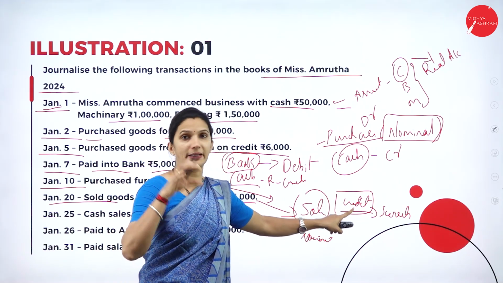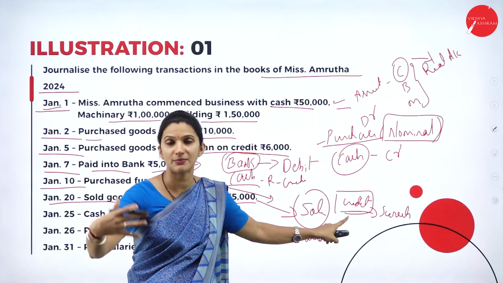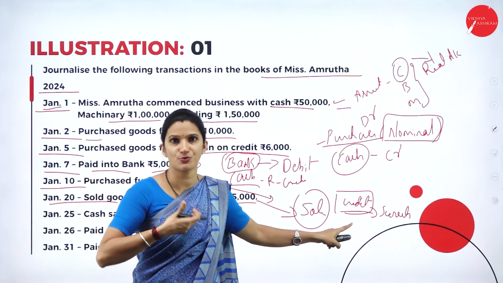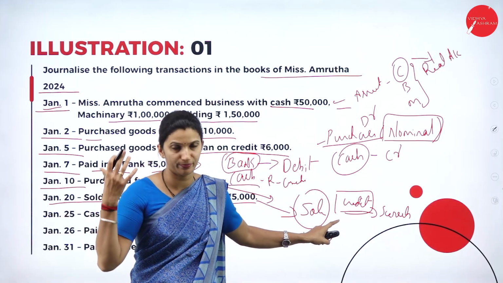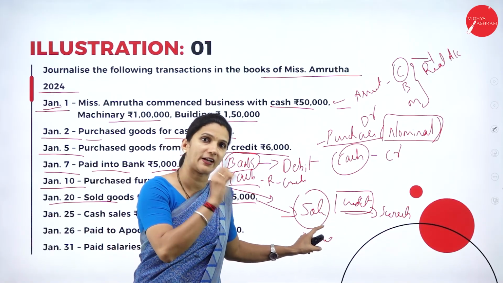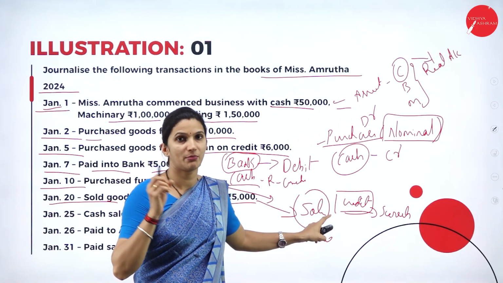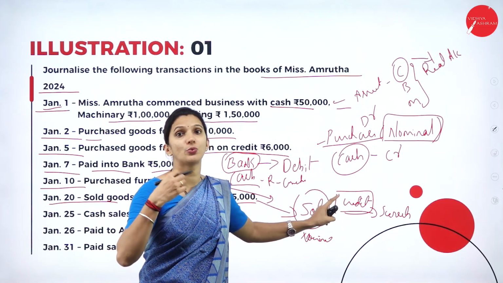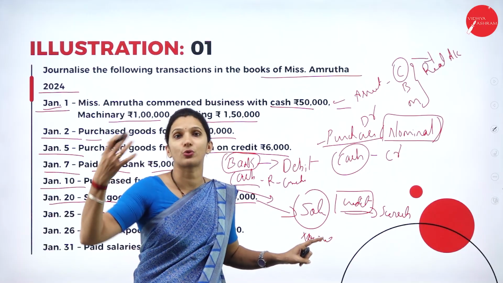But here it is a credit sale. That means when you sell the goods, you did not immediately get the payment from Suresh. If you had sold goods for cash, that means cash you are getting, cash is coming in, so you will write the debit entry to cash account. But here it is a credit sale, so you will open an account in the name of Suresh.